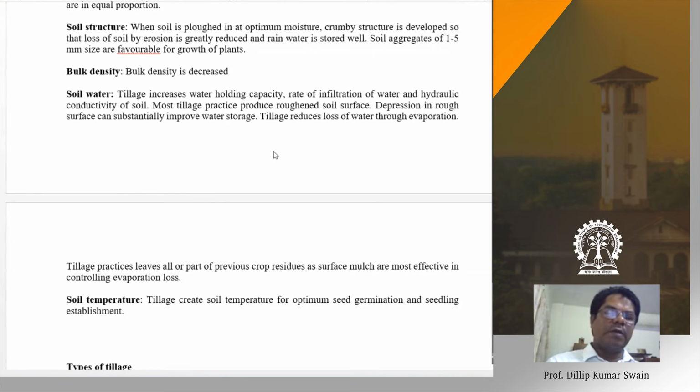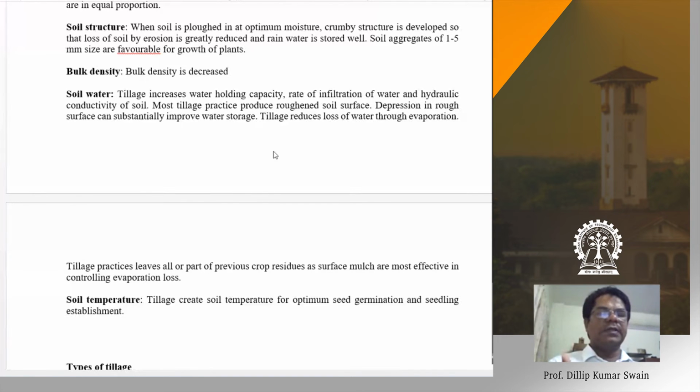The purpose of summer plowing is making the soil open. When you are going for tillage, the surface soil temperature increases because of the loosening of the topsoil. That decreases the thermal conductivity and increases surface temperature.